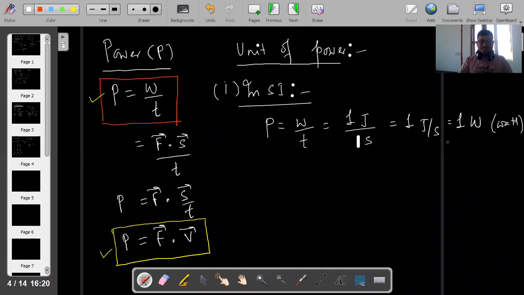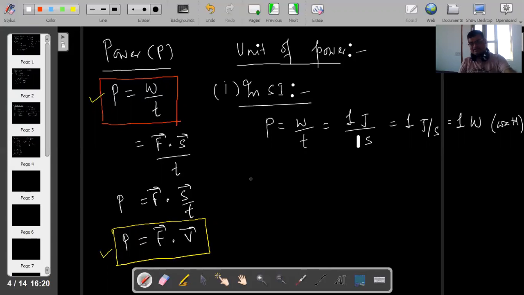Power is said to be 1 watt if a body does 1 joule of work in 1 second.